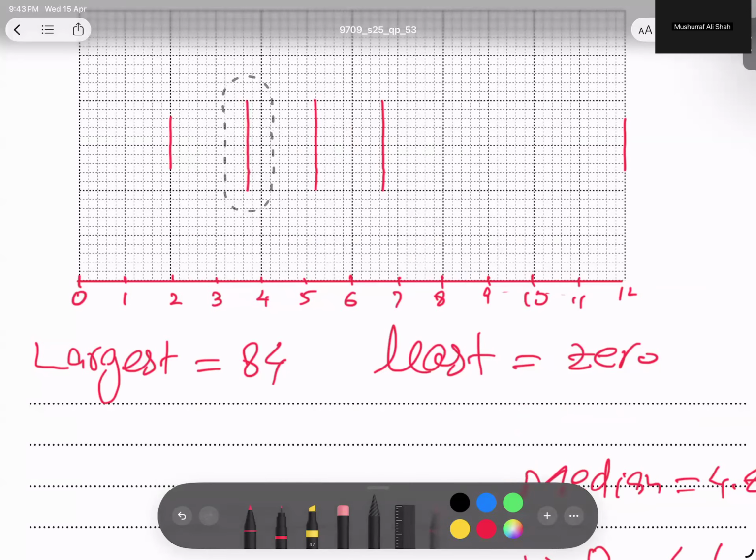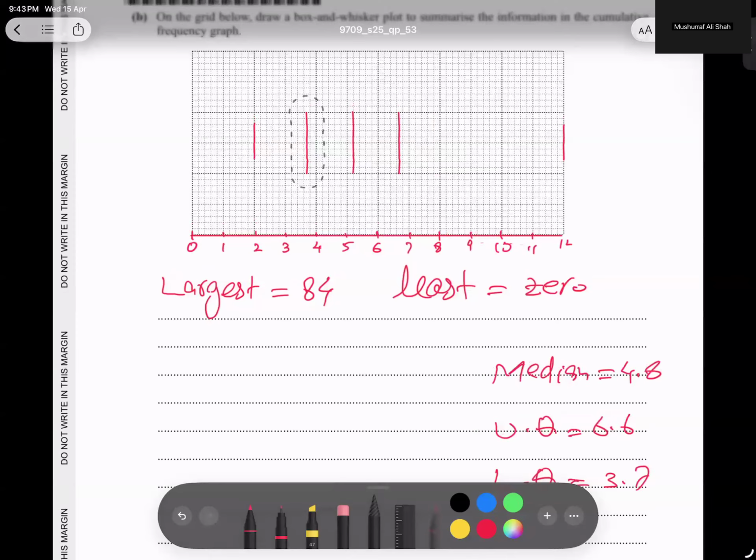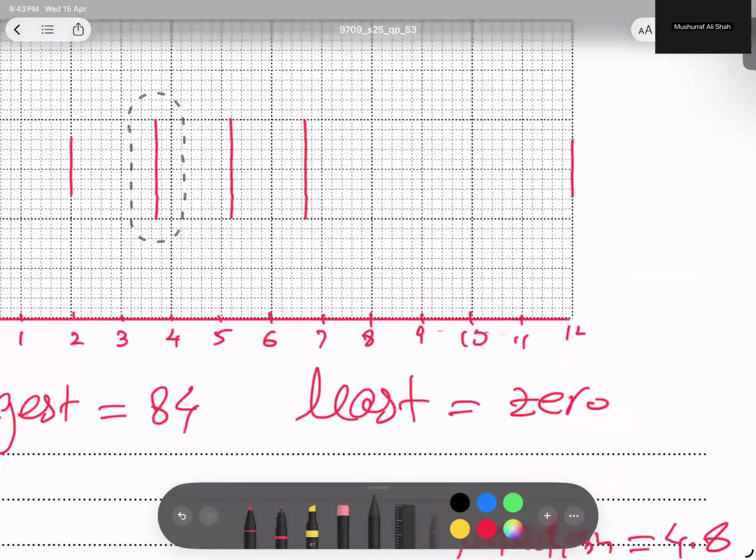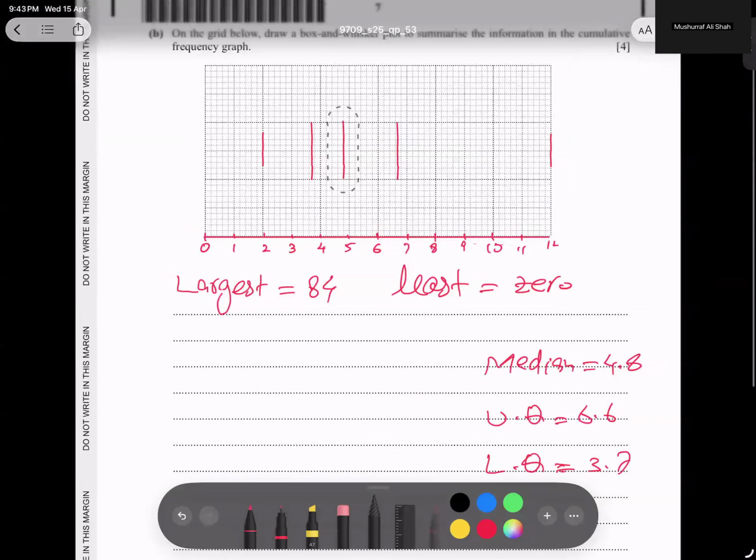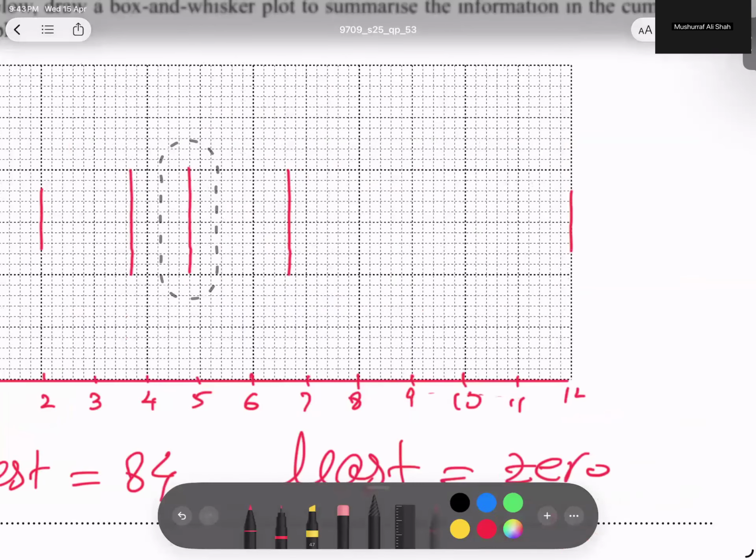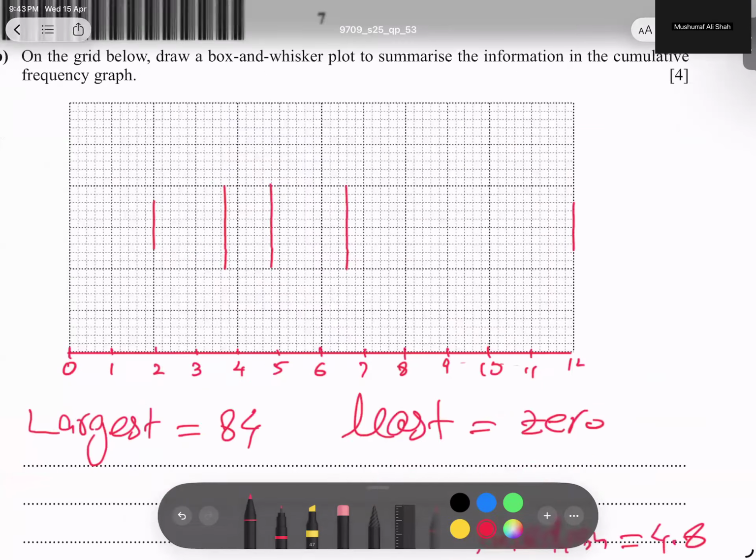Now I have to go for the median, 4.8. And now we talk about the upper quartile, 6.6. 6.6 means three boxes. So I think done. Now I'm going to combine these values and join the whiskers.